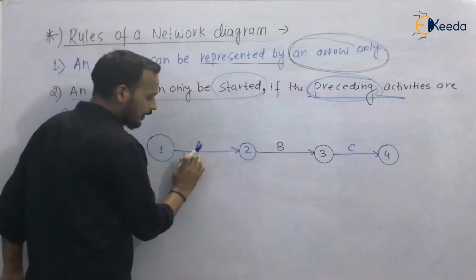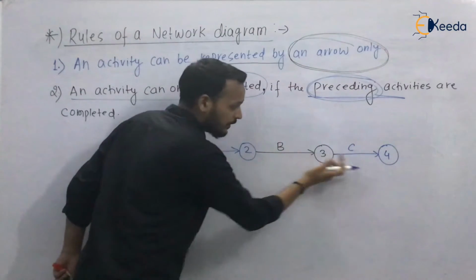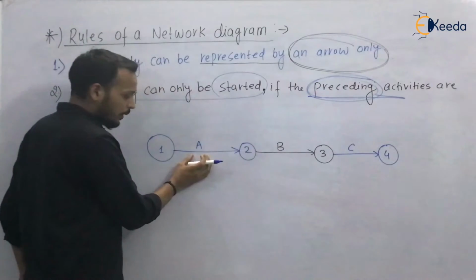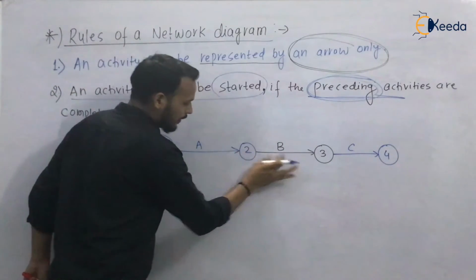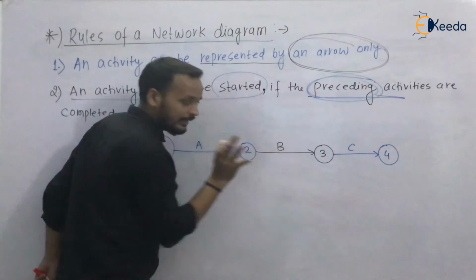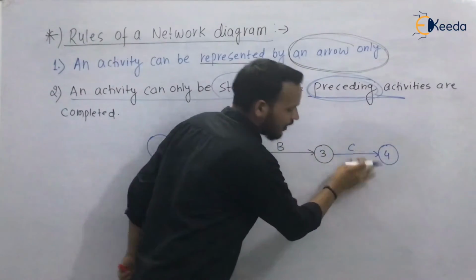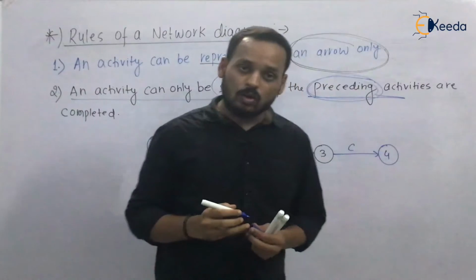A is preceding to B and B is preceding to C. So if the preceding activities are completed, then only you can start the new activity.